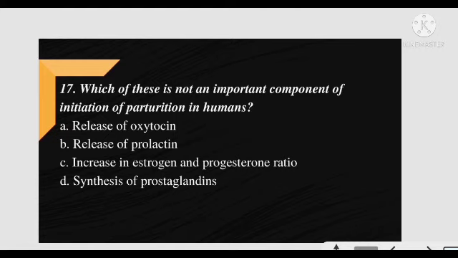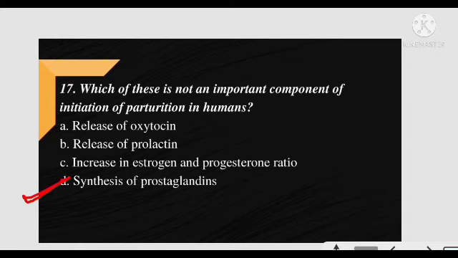Which of this is not an important component of initiation of parturition in humans? An important question. And the correct answer is option D, synthesis of prostaglandins.